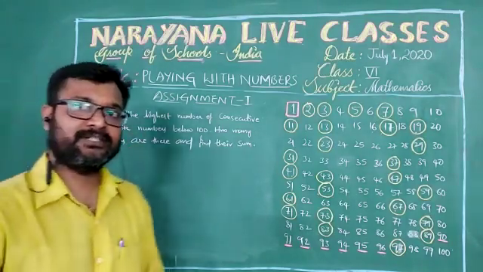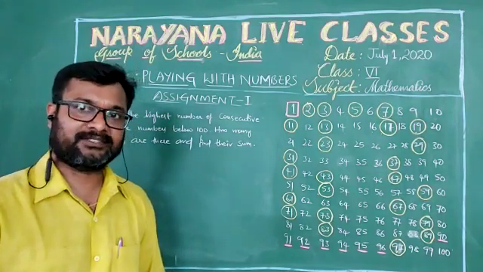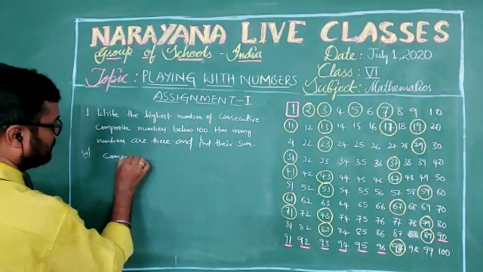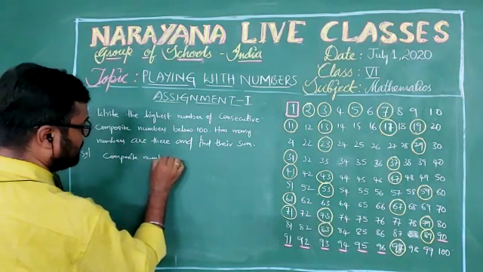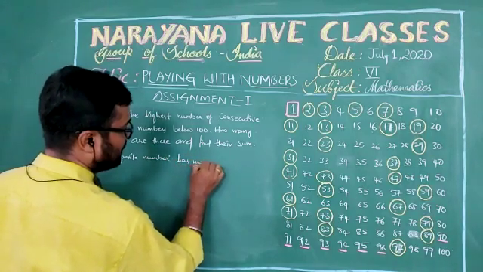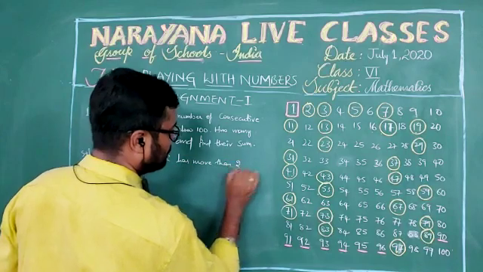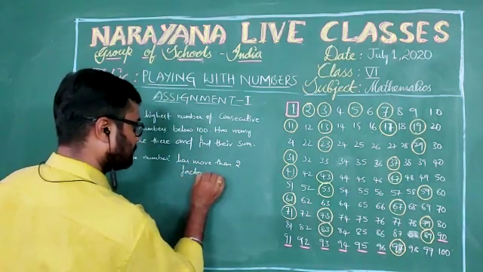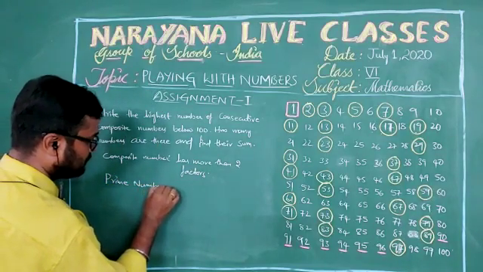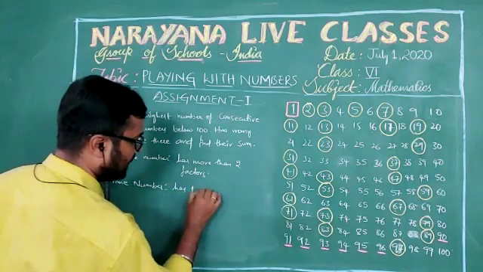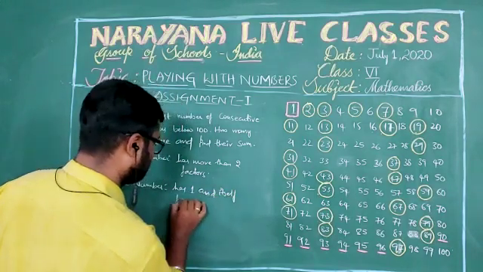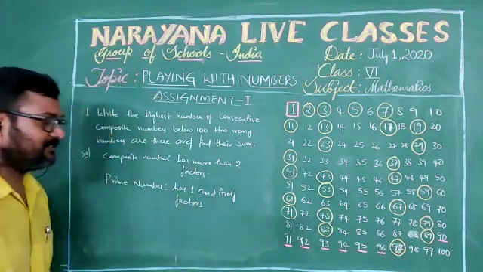A composite number is nothing but a number which has more than 2 factors, isn't it? And a prime number is one which has only 1 and itself as factors.